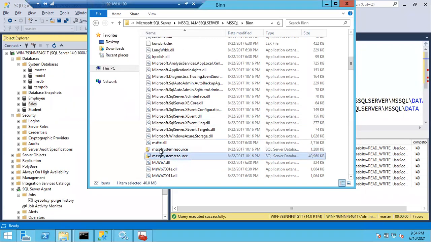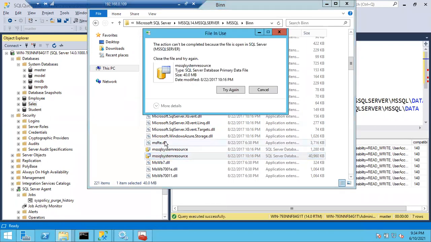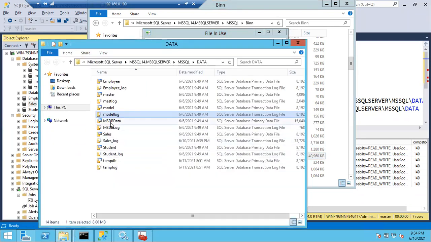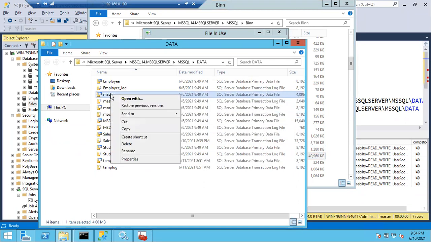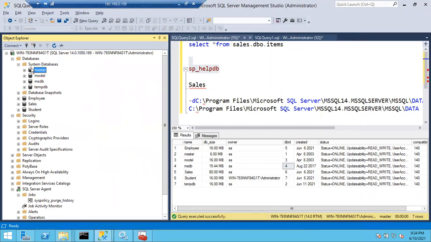In case I'm trying to right click, delete any file, it won't allow us to delete the file. Not only this one, even your normal databases also, in case you want to delete the file manually, right click delete, it won't allow you to delete. Why? Because it will simply tell you the files are in open state, because your SQL Server is up and running, right?